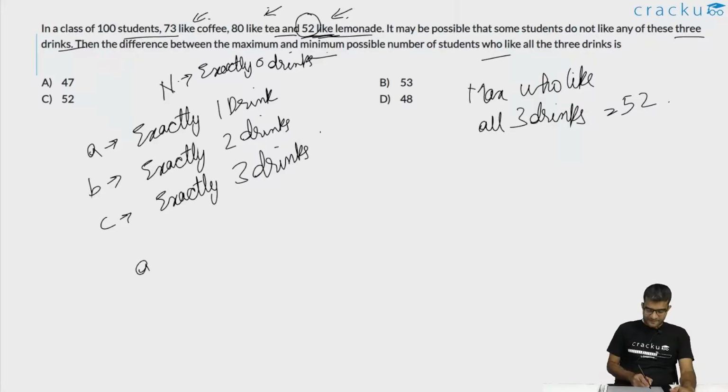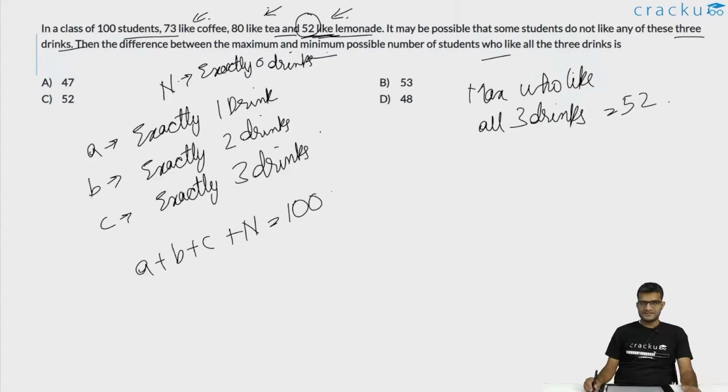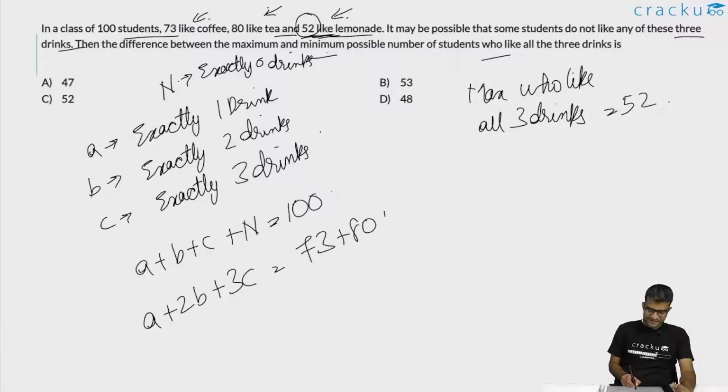So the value of A plus B plus C plus N is equal to 100. This is the total number of people who are there in that class. But we also know that the number of people who like coffee, tea and lemonade, if you are combining all of them, will be equal to A plus 2B plus 3C. This is equal to 73 plus 80 plus 52. Why is this the case?